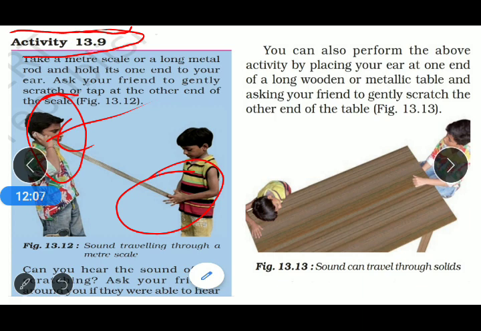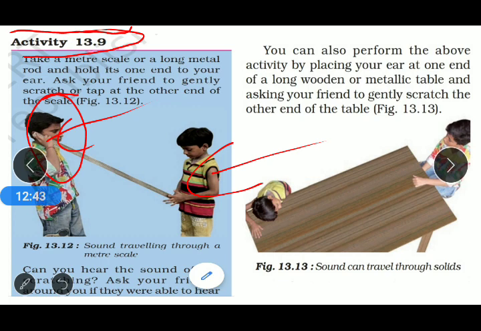Now, we ask the boy who is holding the end in his hand to scratch the end of that scale. The first boy holds the metal strip near his ear, and we ask the second boy to scratch the metal strip.